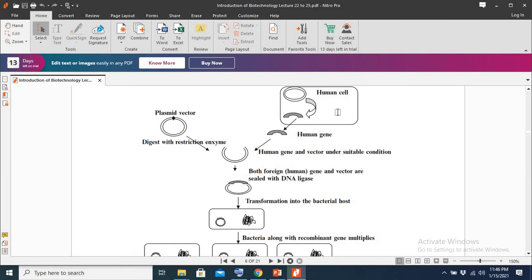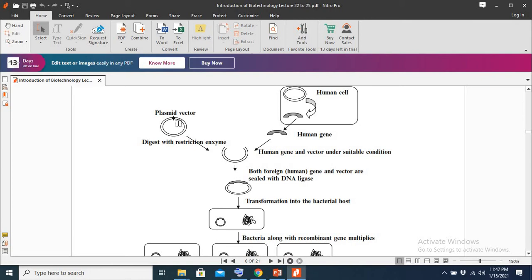For example, this is a human cell, and this is the genome of the human cell, and the insulin gene is present in this genome. So first, we isolate the gene of insulin. And then we insert this insulin gene into the plasmid. And where does this plasmid come from?